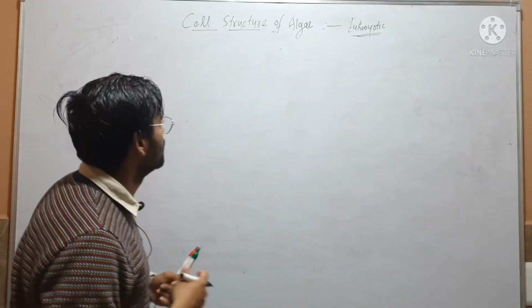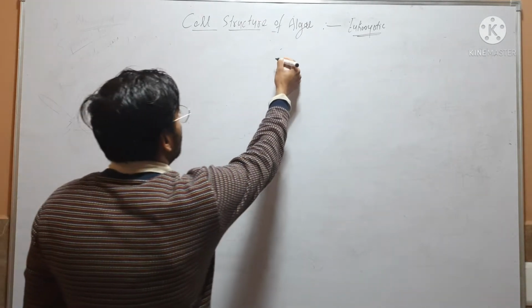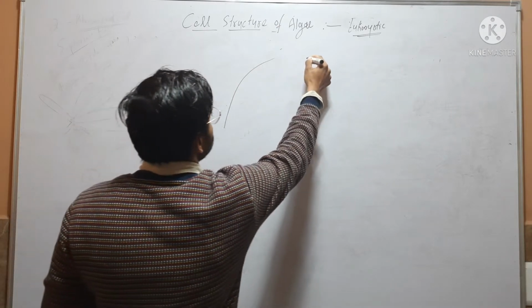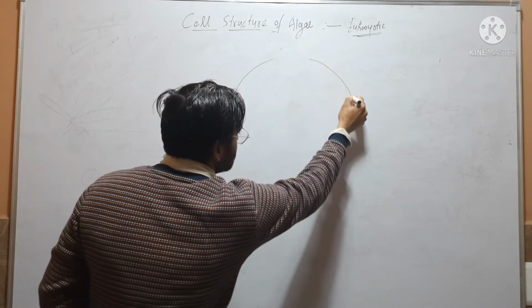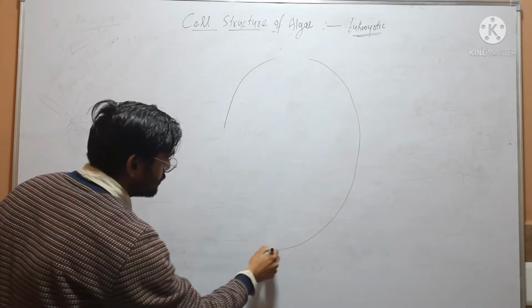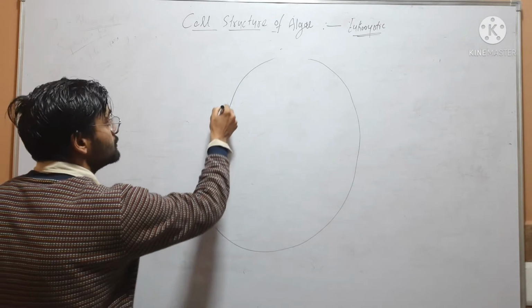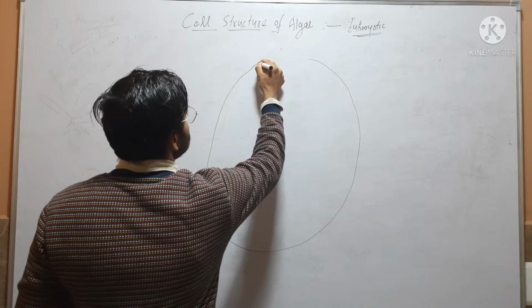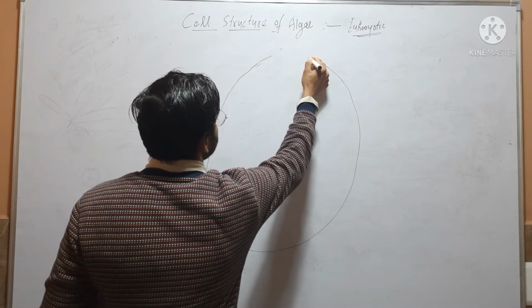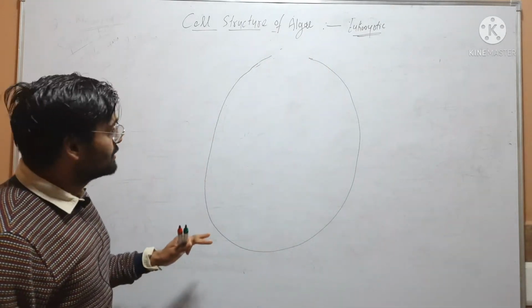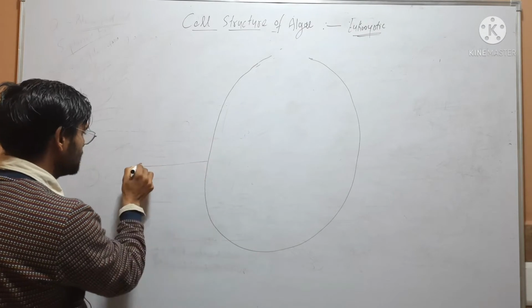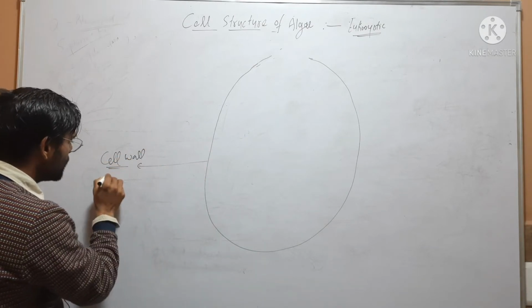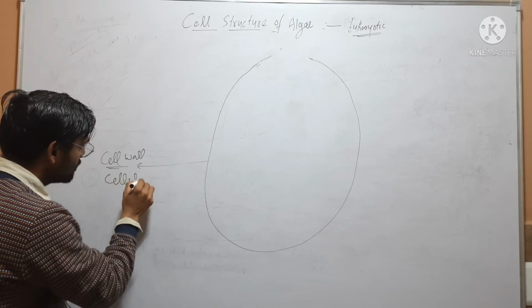So the outermost structure of algal cell is cell wall. Cell wall is made up of cellulose.